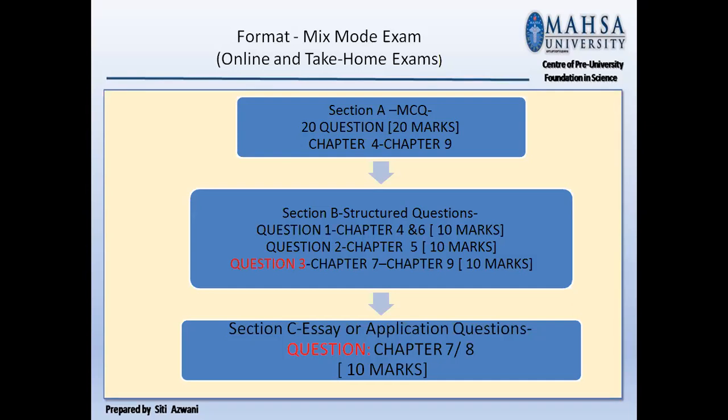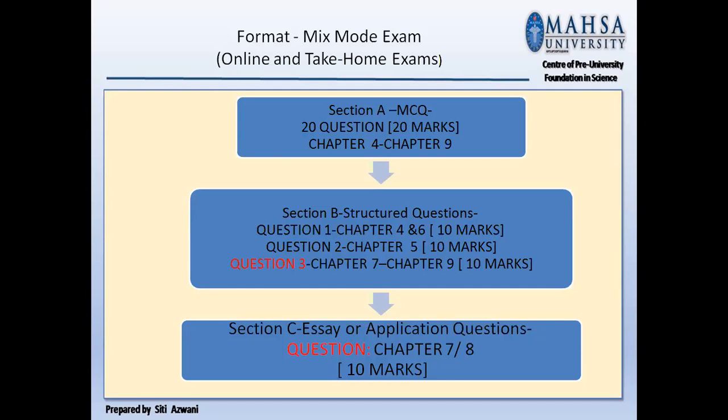For section A, you don't have chapter 1, you don't have chapter 2, you don't have chapter 3. Section B, you have a structured question, short answer question. Question 1, you have chapter 4 and chapter 6. Remember what is chapter 4? You have physical optics, chapter 4, and chapter 6, capacitor and the dielectric. Total is 10 marks.